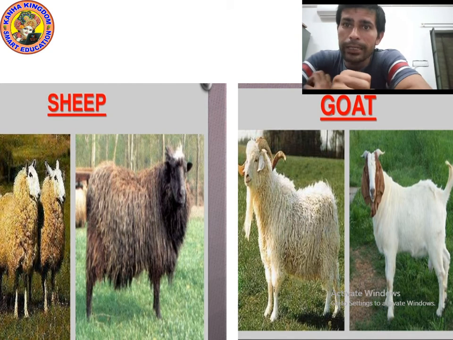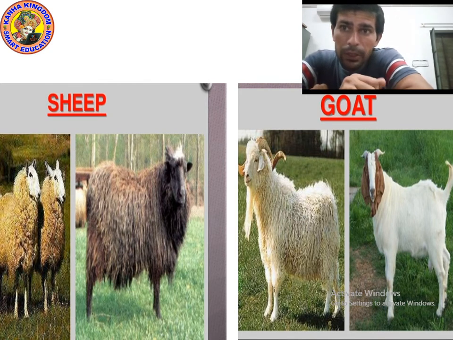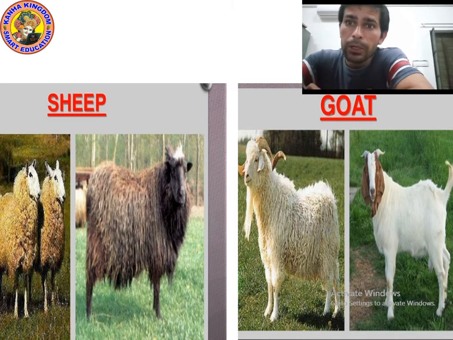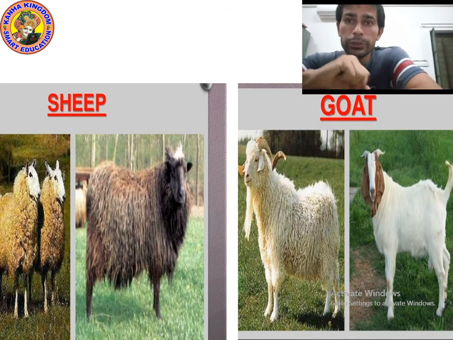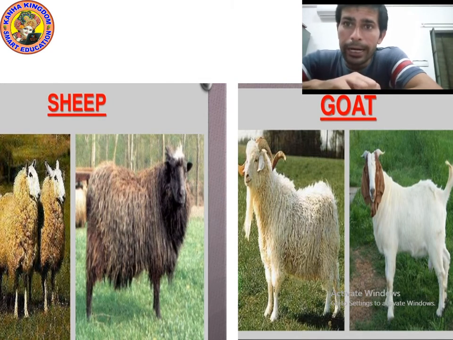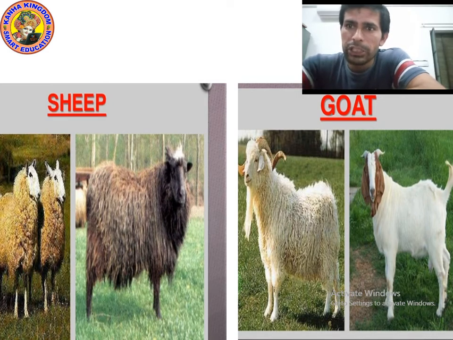Different countries have different kinds of sheep and goat. As I told you, we get mohair from Angora goat, and from Kashmiri goat we get Pashmina shawl, or you can say Kashmiri shawl. I hope you understood. Now let's see the next picture.